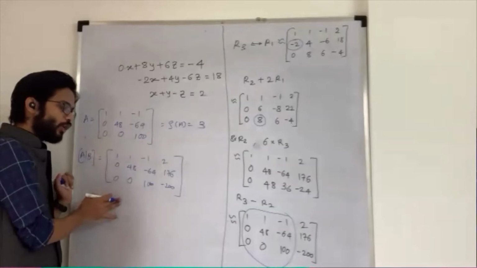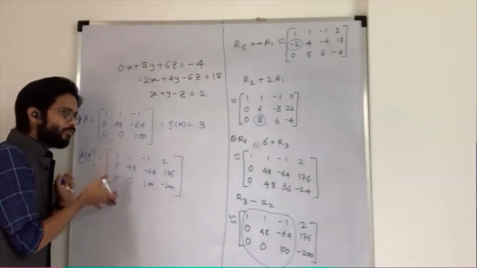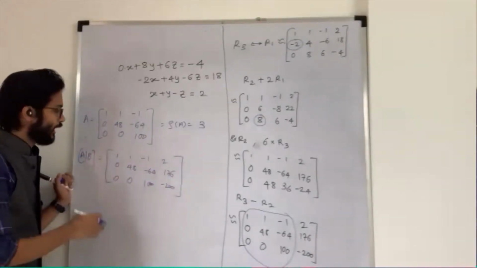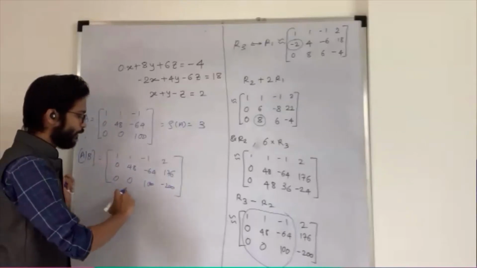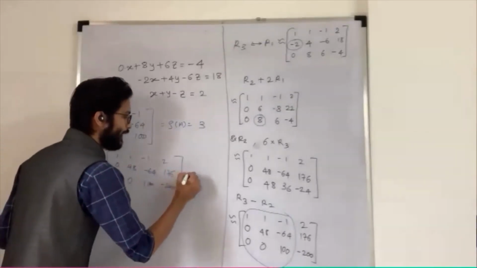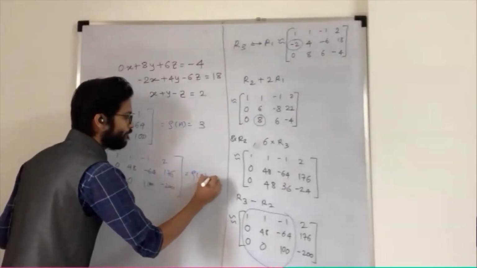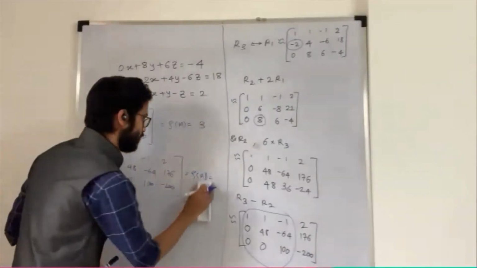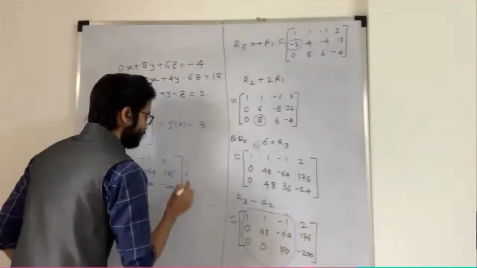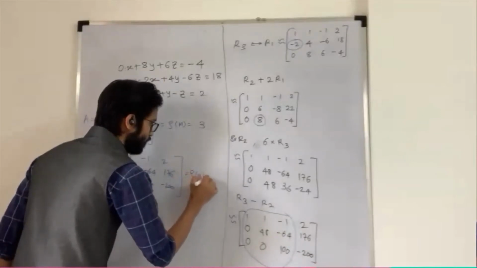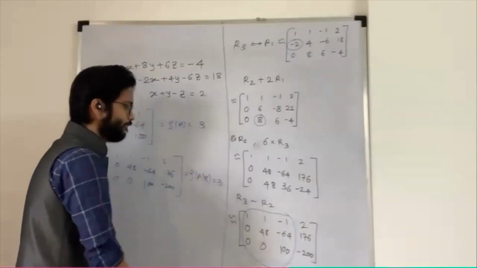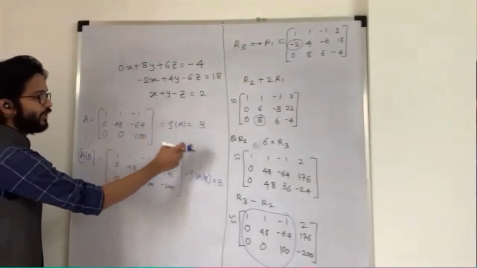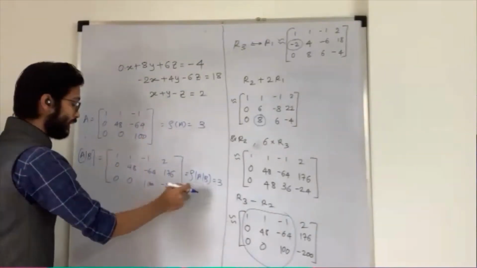Now whether it is in echelon form, yes, it is in echelon form. And what is the rank? You can see the number of non-zero rows in echelon form: first, second, third. So the rank of the augmented matrix A comma B is 3.